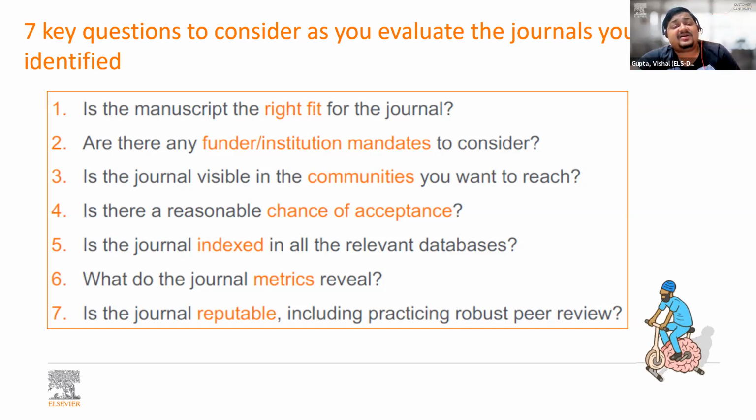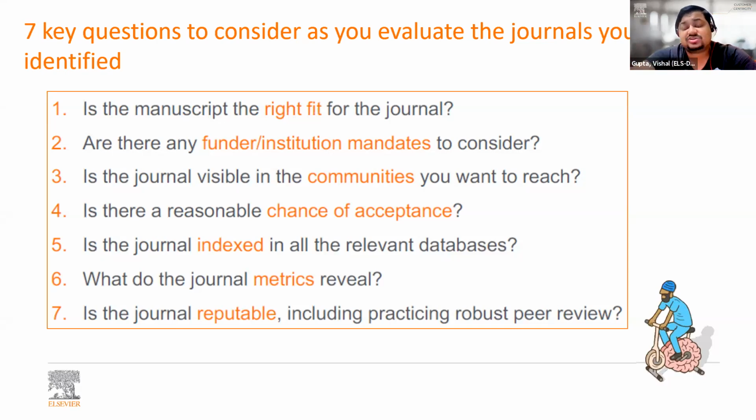Then are there any funder or institution mandates to consider? What are these funder and institute mandates? Let's say you get funding from a particular funding agency, and that particular funding agency says that once you complete your research, you need to publish in an open access journal. Rest of the journals are automatically filtered. You are now only looking at open access journals, right?